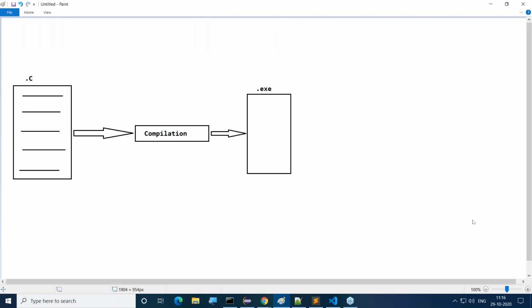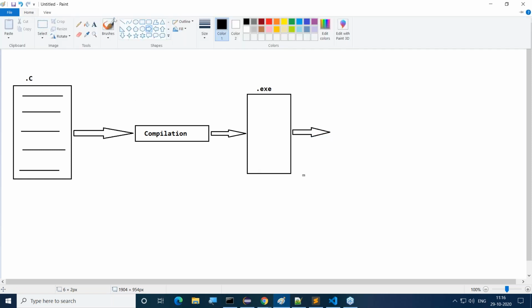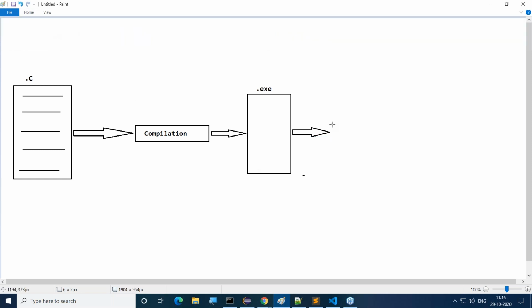Whenever we get this .exe file, we want to go for the execution process.